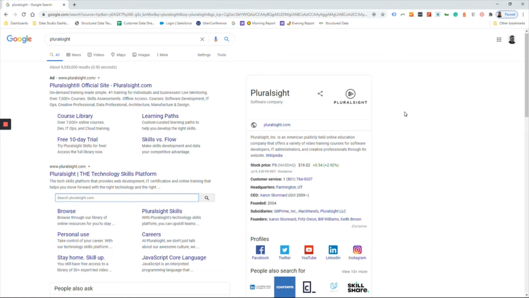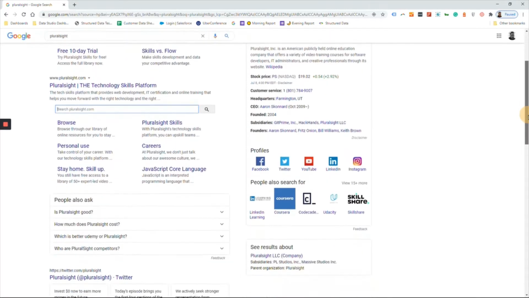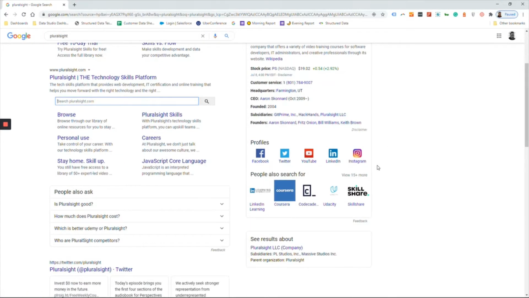So another example of rich results that we're seeing here on the right-hand side is what we refer to as the knowledge graph. Now, that knowledge graph can pull information from anywhere like Wikipedia, or once again, if we get into structured data that you have indicated on your website, that will indicate information like stock price, customer service number, a lot of other information like when the company was founded, any subsidiaries in that case, also social profiles you'll see. And then there's a way to actually indicate what industry that company is in, and it shows up in competitors for other companies. So if we were to search, say, for Udacity, it would actually show as a competitor for Udacity.